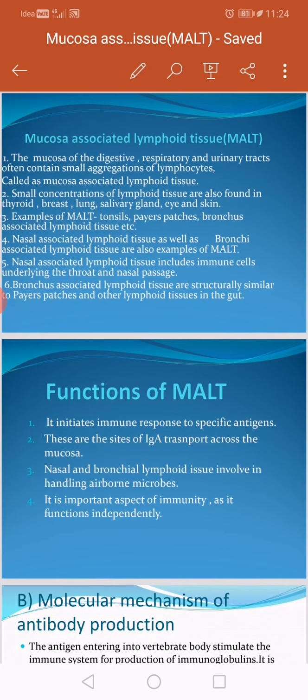The lymphocyte collection present in the mucosal lining of the digestive tract, respiratory tract, and urinary tract is called mucosa associated lymphoid tissue.